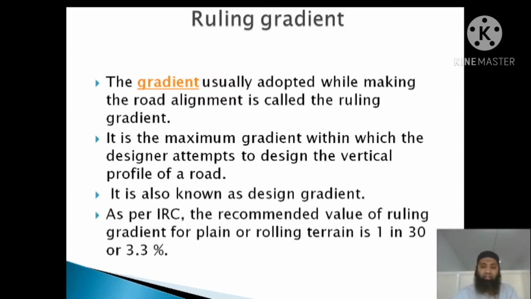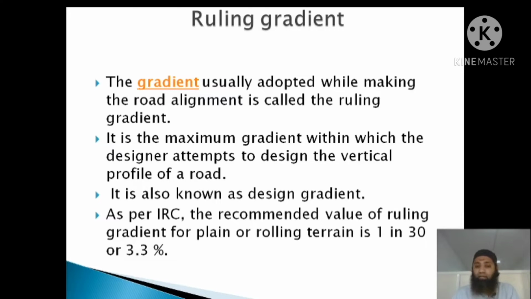It is the maximum gradient within which the designer attempts to design the vertical profile of a road. So the vertical profile of a road is seen like this: this is the maximum up and down which can be planned by the designer. It is therefore also known as the design gradient. And what is it given as? As per IRC, the recommended value of ruling gradient for plain or rolling terrain is 1 in 30 or 3.3%. I'll tell you in the future slides what 1 in 30 or 3.3% means.